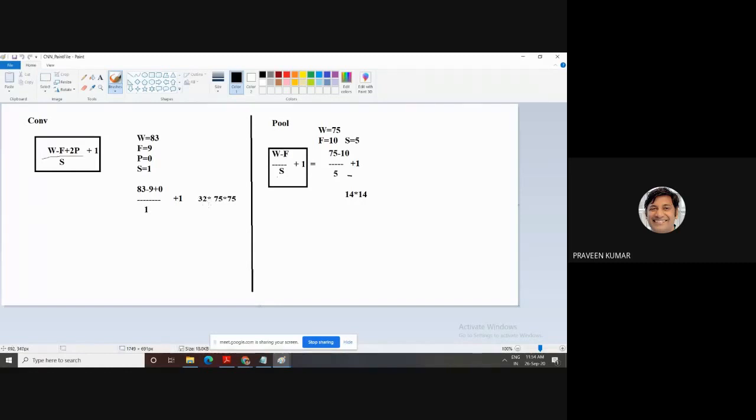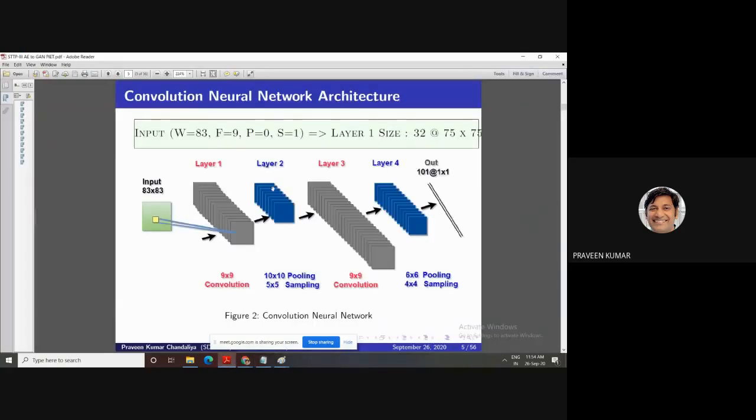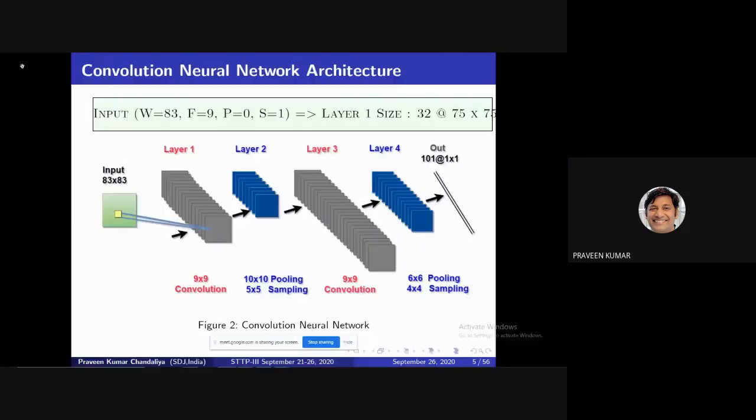This 32 is the feature map. The actual size we get is 75. This one is the width; the same way you can calculate the height also. Thus your size is 75 cross 75, and this one is the feature map, the number of different filters we use. This is the feature map concept. This way you calculate the layer 1 size.